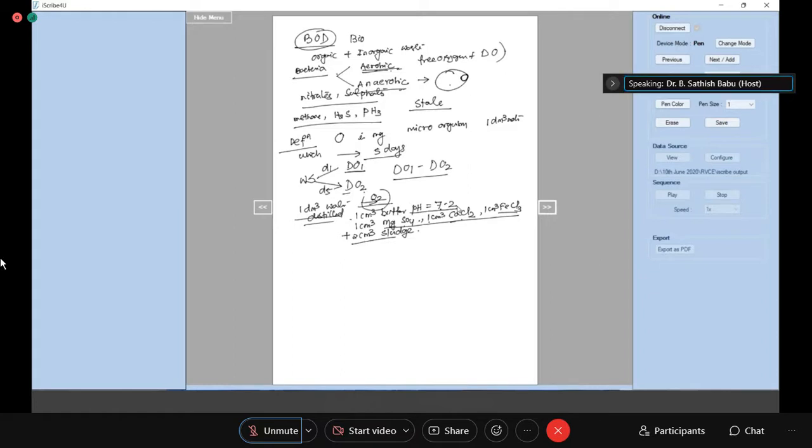Is there any doubt so far? Please respond so that I can proceed. Ma'am, all this is added to maintain the pH, right? Buffer is for the pH, okay, and all this magnesium sulfate, calcium chloride, ferric chloride is added as the nutrition for the bacteria. And sludge is the source of bacteria. We are adding any buffer having a pH 7.2, around 7.